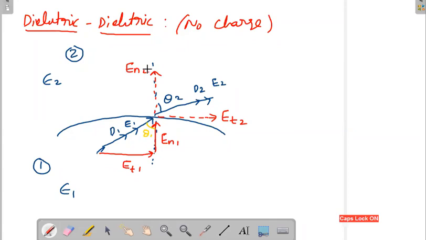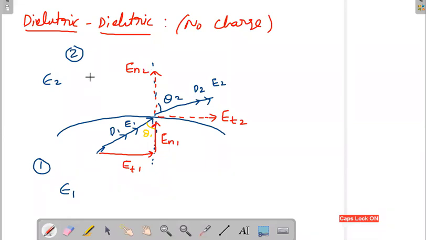Okay, so as the field goes from one medium to another medium at some angle, what happens in the other medium? Again, you will have some other value of D2 and E2, and it will have its own tangential and normal component. Now we have to relate the tangential component of the first medium and second medium, and the normal component of the first medium and second medium, for both electric field and electric flux density.